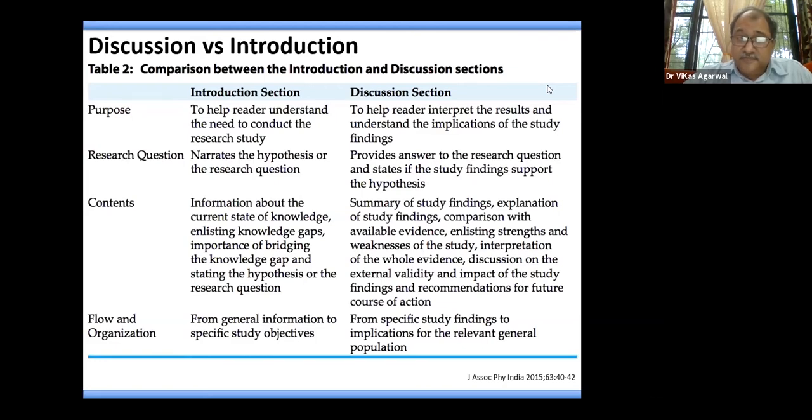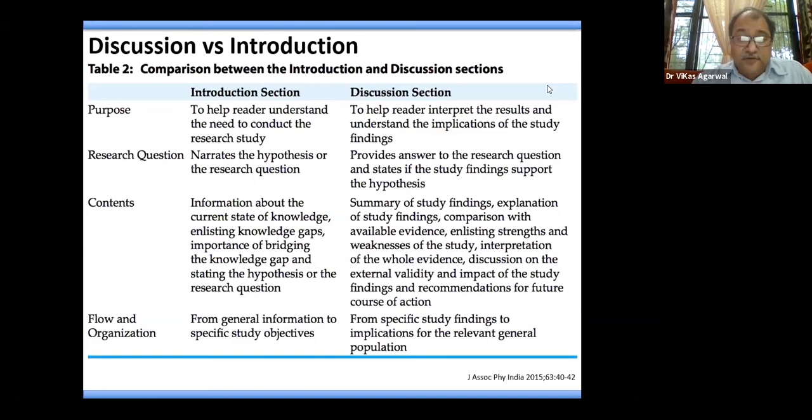Whereas discussion provides the reader with the interpretation of the results of your study and its implications. The introduction poses the research question, whereas discussion answers the research question. It may or may not support the hypothesis, that is immaterial, but it gives you an answer, whether yes or no.